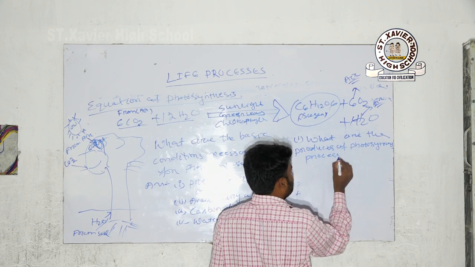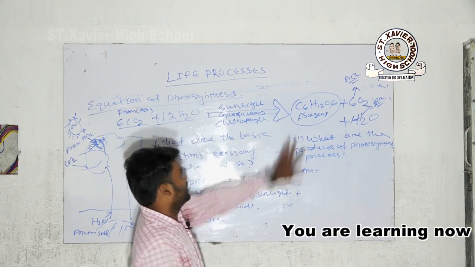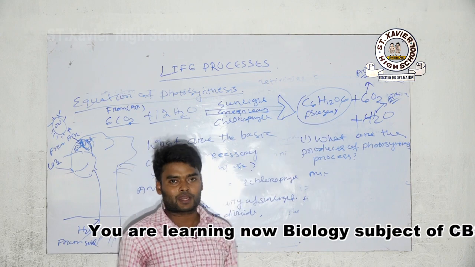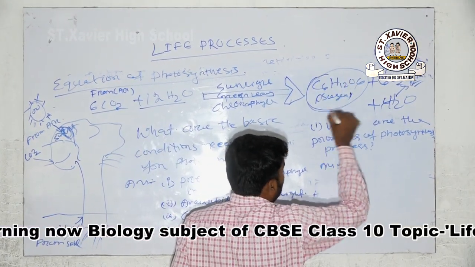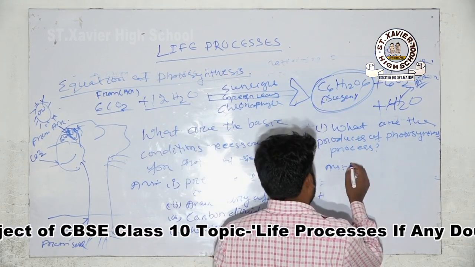Photosynthesis process. Here is the answer. First is your sugar, like glucose, which is one type of plant's food.